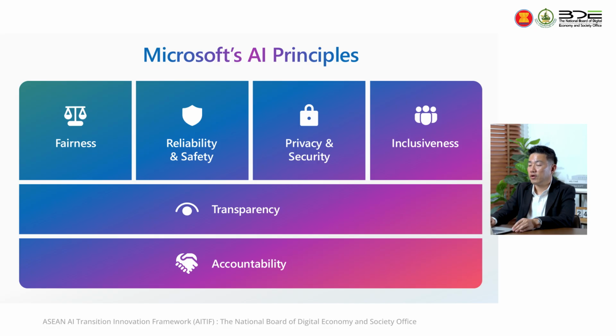The first one is fairness and inclusiveness. That means if you are a builder and you want to build a model to be fair, you need to remove the bias before you build the model. For example, if you build a model to distribute the vaccine to people in Thailand, you need to be fair and inclusive, not giving the vaccine only to the Bangkok area, but distributing it across the whole country. So your model needs to be fair and inclusive for everyone.